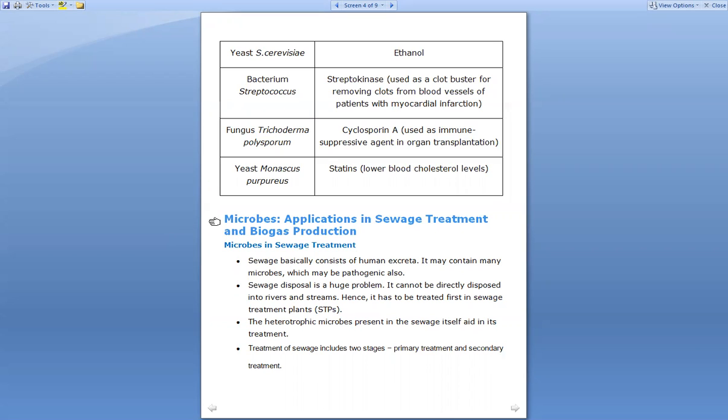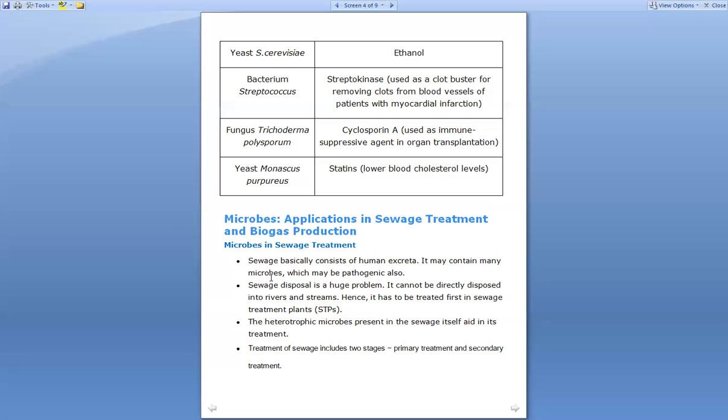Next, now we are going to see sewage treatment. What are the microbes which are involved, and how are the microbes useful in sewage treatment as well as biogas production? First we are going to see the microbes in sewage treatment. The sewage basically consists of human excreta. Whatever excretion humans pass out is the main basic sewage.